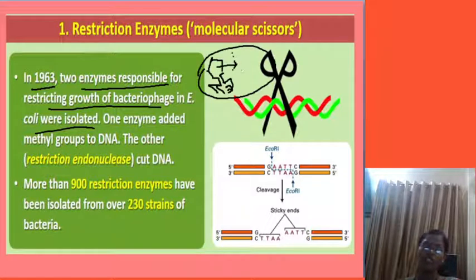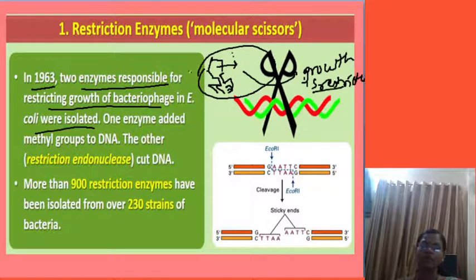Okay, this growth is restricted because of some enzymes, that is the REN. So this is the restriction endonucleases. More than 900 restriction enzymes have been isolated from 230 strains. Once again, they may ask or they may not ask, but this is important.